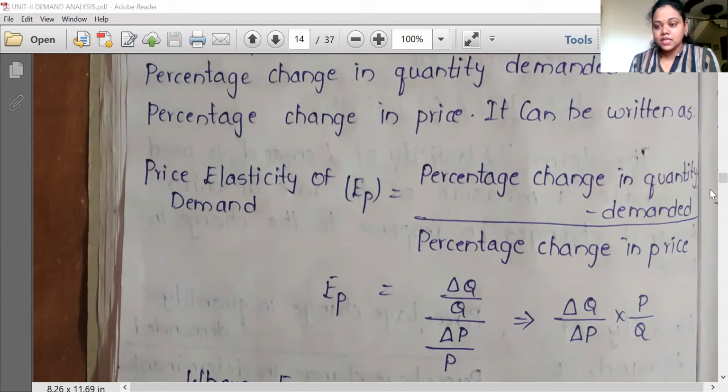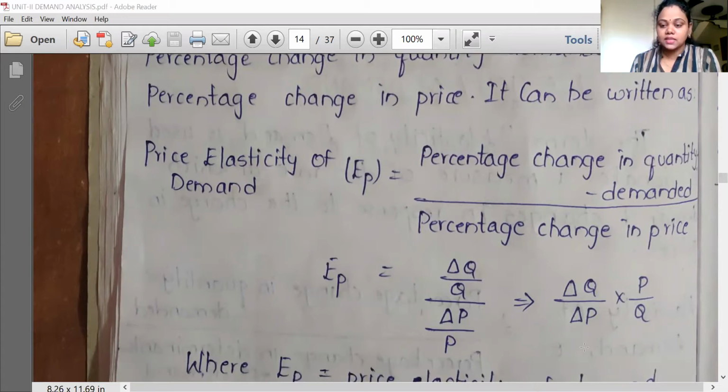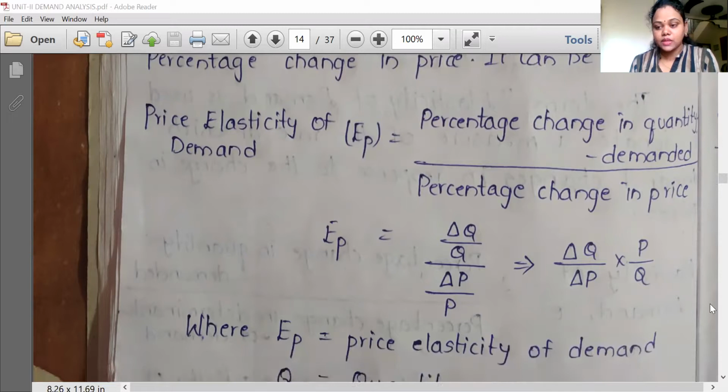Percentage change in quantity demanded is denoted as delta Q by Q, and percentage change in price is delta P by P. In the next step, this division becomes multiplication and the denominator becomes the numerator, that is delta Q by delta P into P by Q. All the change variables are kept on one side and the original initial quantities on the other side.